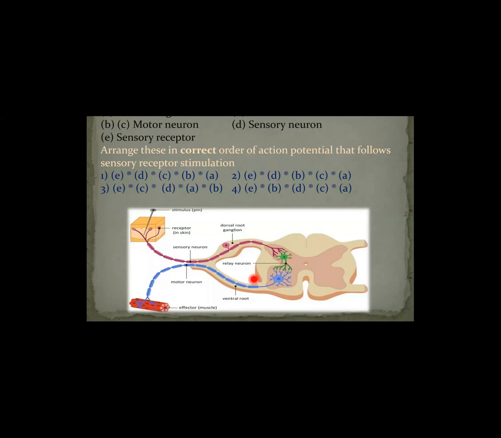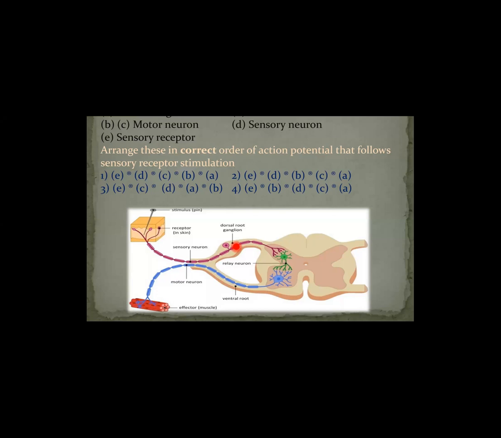Once again, I repeat, a reflex arc consists of sensory receptor, sensory neuron, interneuron, motor neuron, and effector organ. Here, the stimulus is given, the perception of the stimulus occurs in the receptor, then the action potential is generated and given to the sensory neuron, then from the sensory neuron to the interneuron.